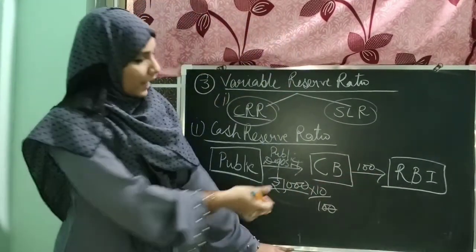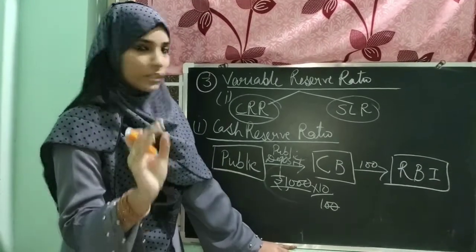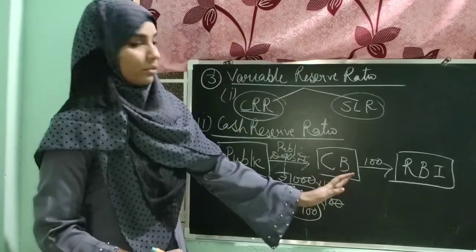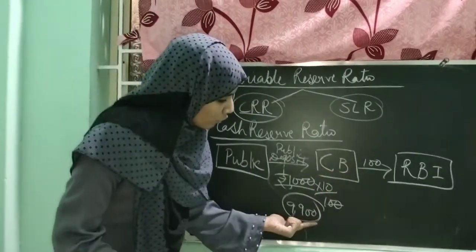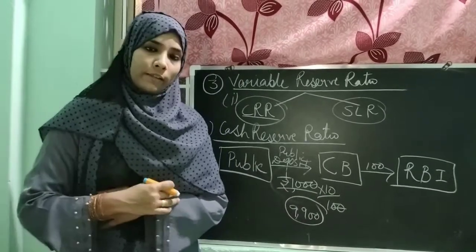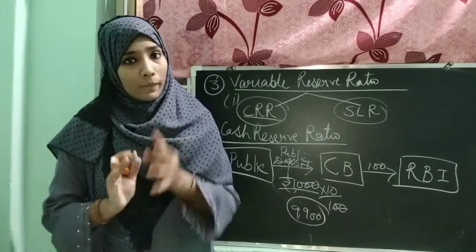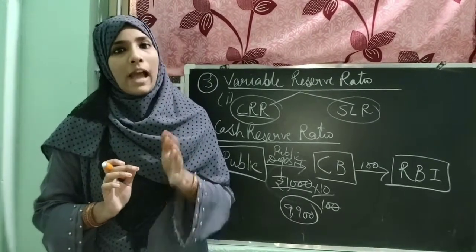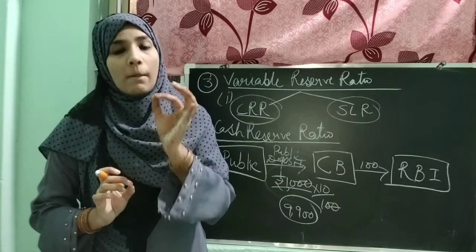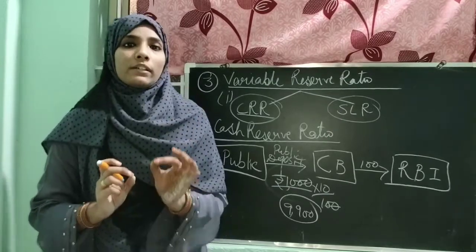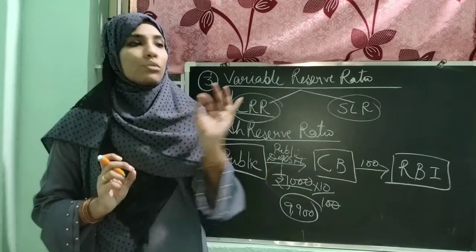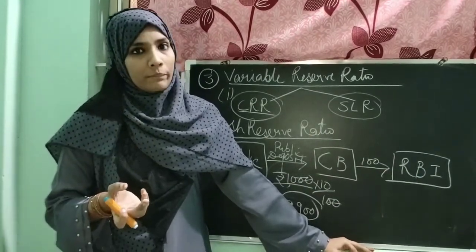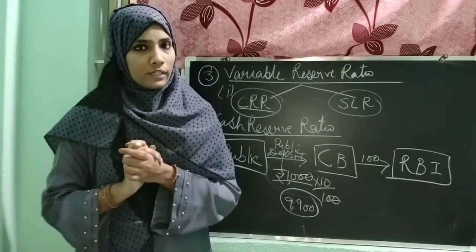What amount is left in the hand of the commercial bank? That is 900. Now this amount the commercial bank can use for lending loans to the public. So basically, in simple words, cash reserve ratio means the commercial bank has to reserve some amount of public deposit in the form of cash with the RBI. They just can't lend the whole amount to the public. Okay, this is the meaning of CRR.